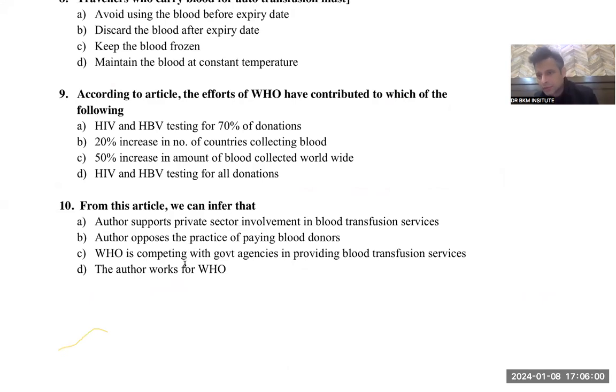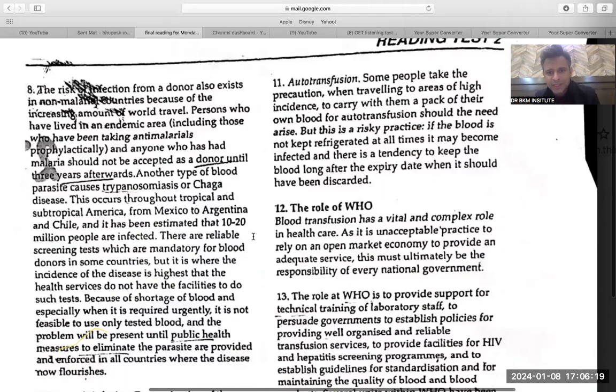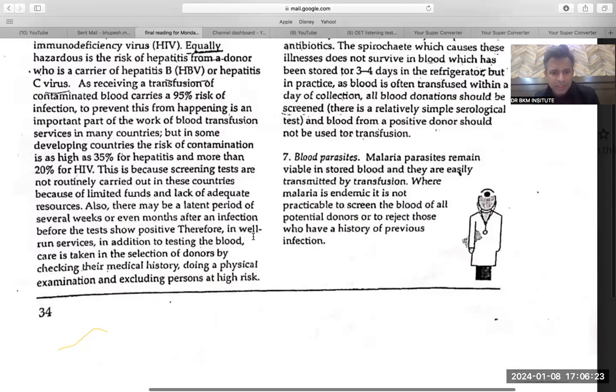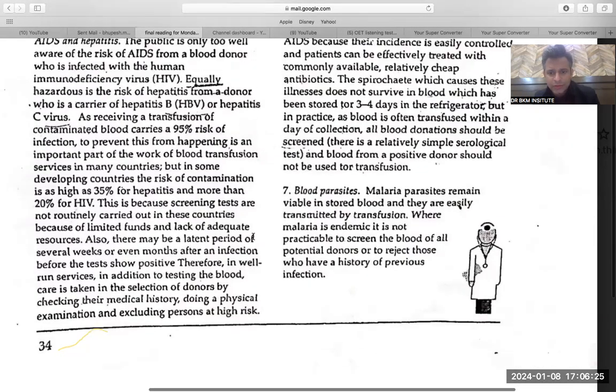So again, I was confused between B and C. B is a better option because blood donors should never be paid. If donors have HIV or something and you pay them, they will give blood because they are getting money for it. So ultimately, I did B, but it must be given somewhere in the reading. If it is given somewhere about paying the donors or not, it must be given for sure. So you have to check it in the reading.